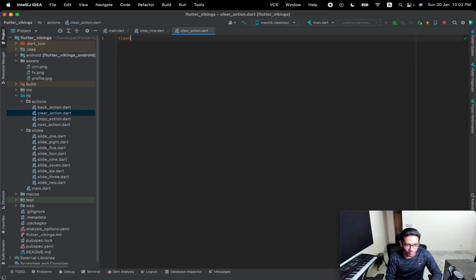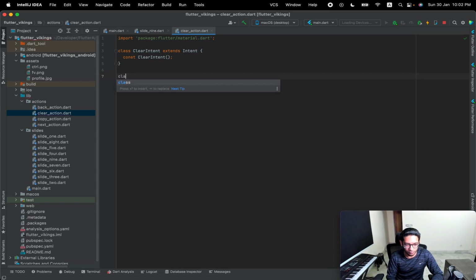And let's create an intent first. Clear intent, extends Intent. So Intent is something inside the Flutter framework which allows you to call the actions dynamically using dictionaries. I'll tell you why we are creating all this hassle. You will understand the benefit of creating all of this. So this is an intent which will be used to call our action.